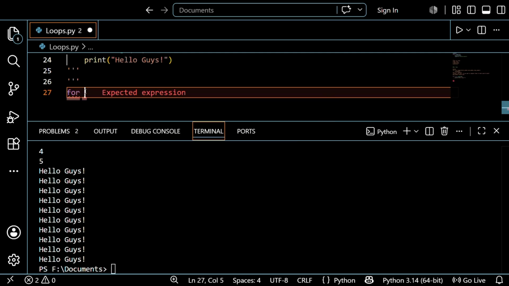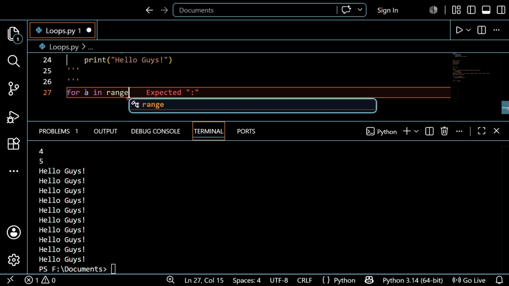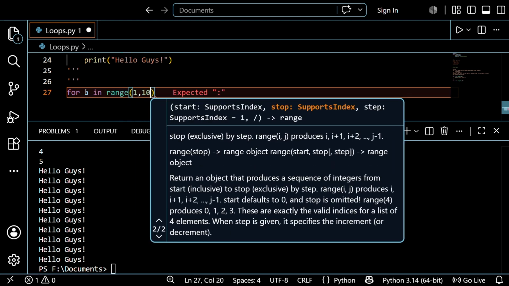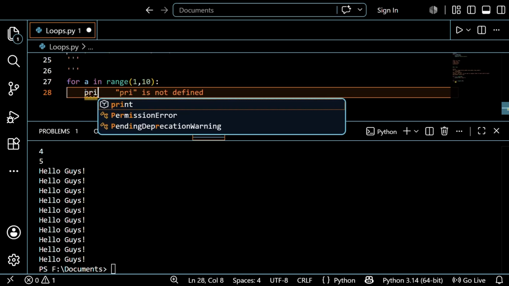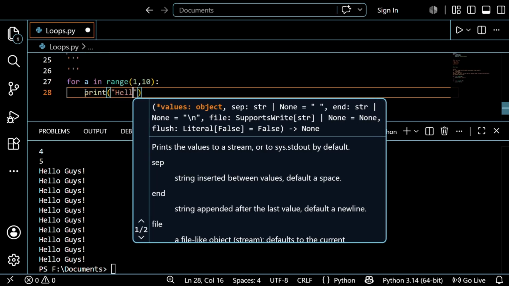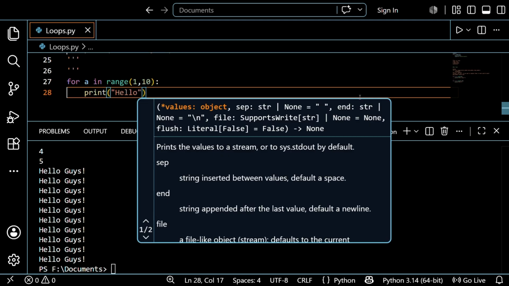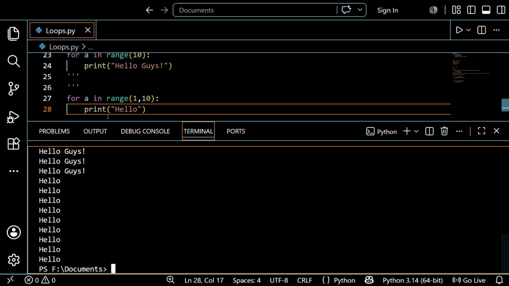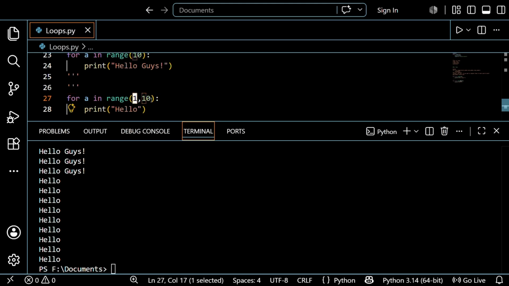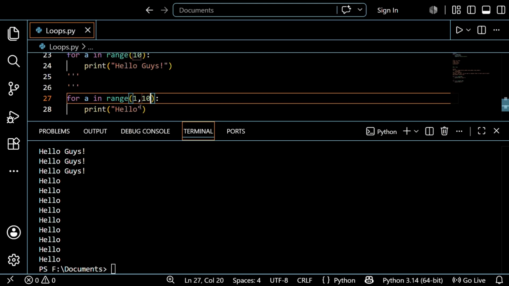So for a in range 1 comma 10, then a colon, and I'm going to print hello. I just want to save this first and run this one. See guys, 1 2 3 4 5 6 7 8 9. Just 9 numbers were printed. The last number is 9 itself only, guys. This is the starting index, and this is the ending index.